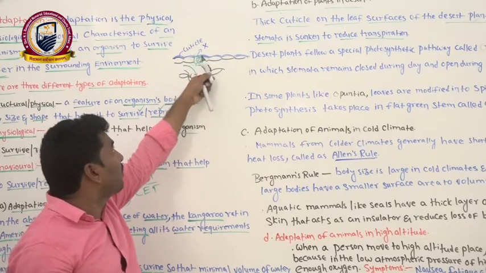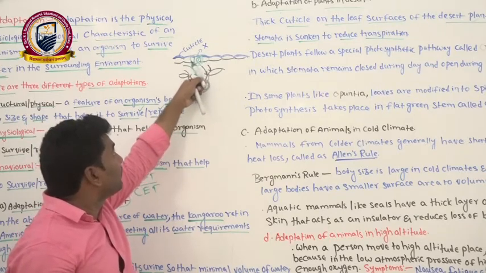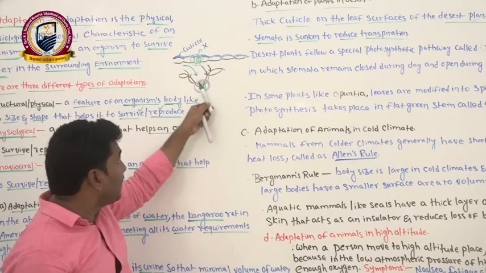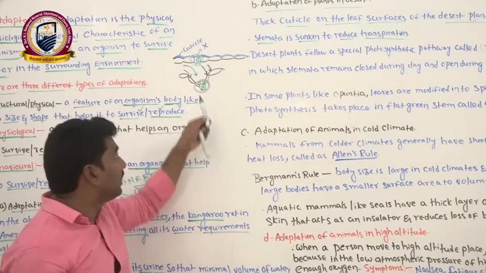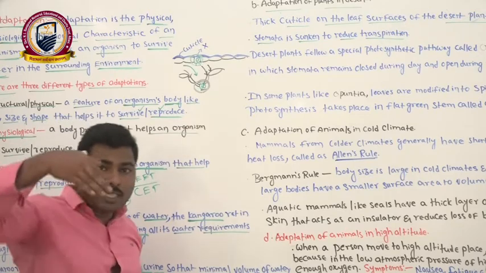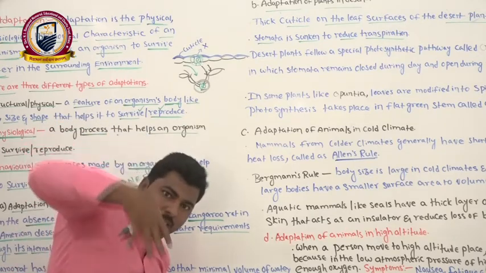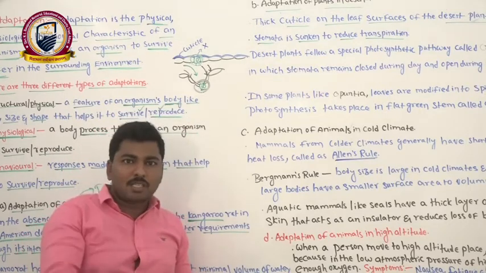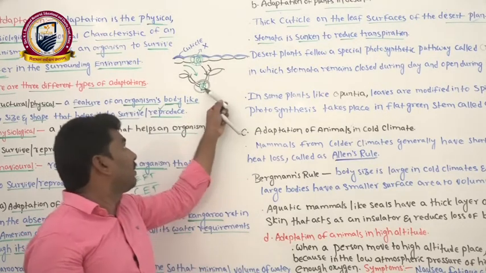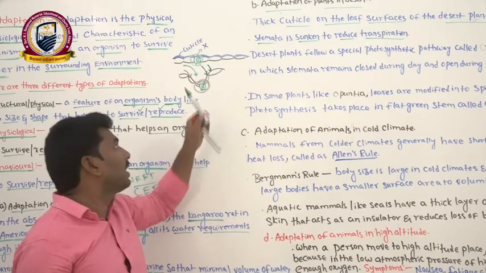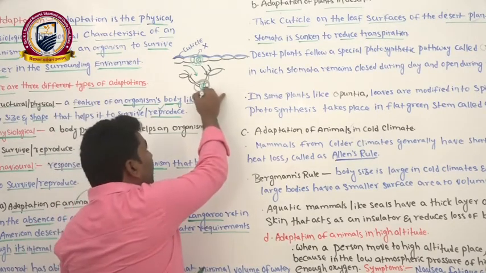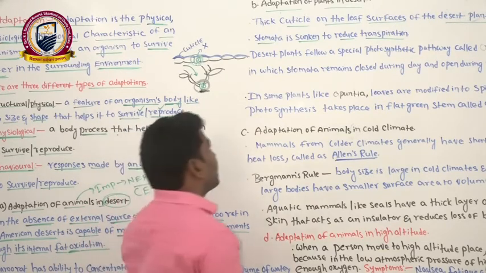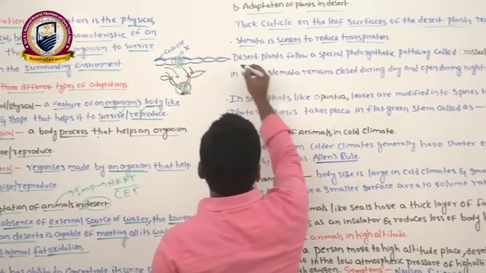Here, in the normal location of stomata, I can see the surface of the epidermis only, we are observing the stomatas. But here, not on the surface, at the bottom of the epidermal cells we are seeing the stomatas. The stomata location is sunken, means it is located in the lower side. Sunken means shrunken. Stomata is located here. This is also one of the adaptations for the plant to reduce the transpiration. Clear?